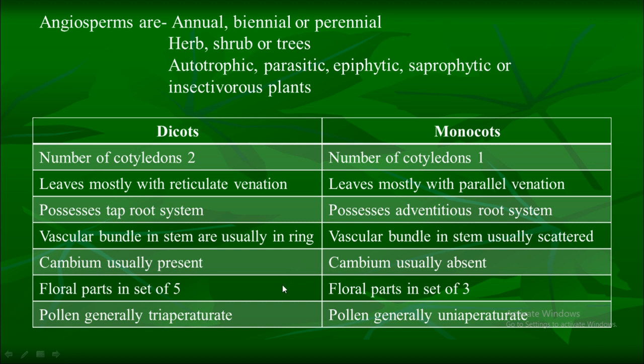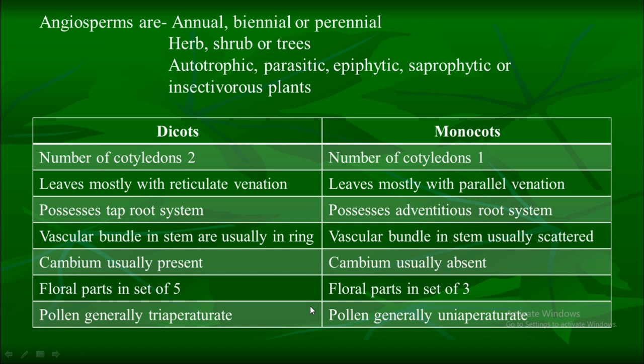In dicot, floral parts are in the set of 5. It means they have 5 calyx, 5 corolla, 5 stamens, or they may have 5 carpels. But in monocot, floral parts are in set of 3. It means they may have 3 sepals, 3 petals, or 6 sepals, 6 petals, etc.